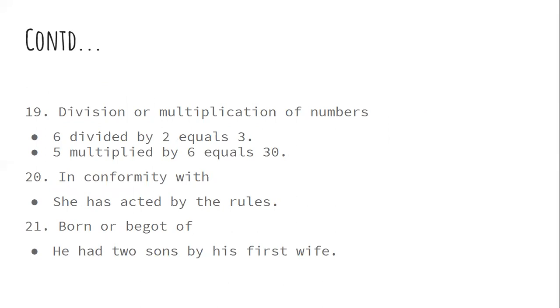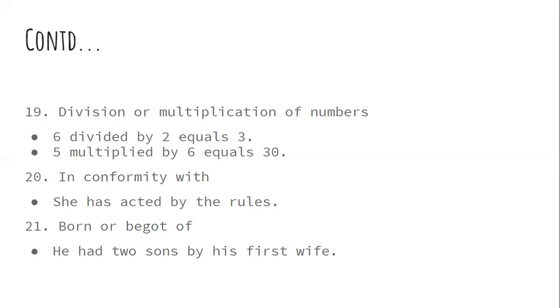By is also used in divisions and multiplication of numbers. 6 divided by 2 equals 3. So in mathematics, we write 6, put a sign of division, and write an equal to 3. But we can write that equation also with the help of by. 6 divided by 2 equals 3. Likewise, we can also say 5 multiplied by 6 equals 30.